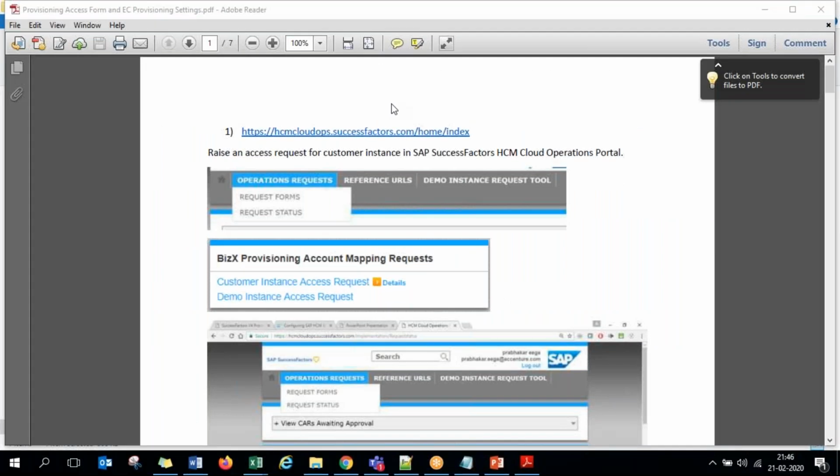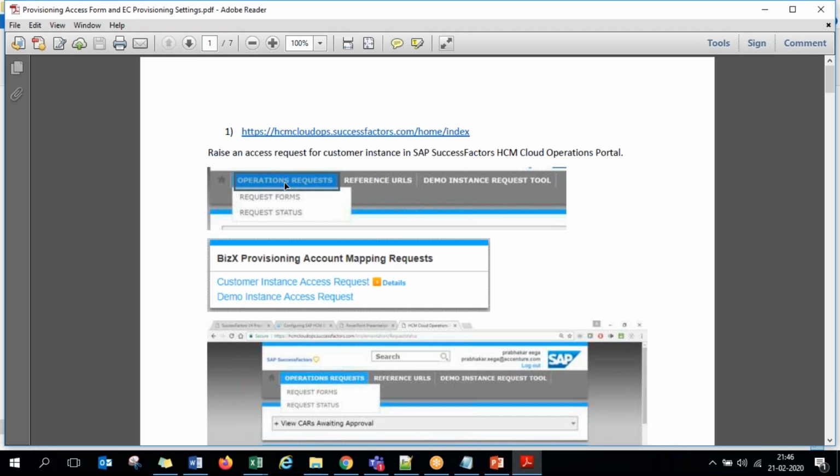So this is the document, guys. This is the URL that I've shown you, hcmcloudops.successfactors.com. To log into this website, you should be a SuccessFactors certified consultant, having an S-user ID that SAP has given you. With your S-user ID you can log in, and on the very first home page you will have the first menu item called Operation Request.